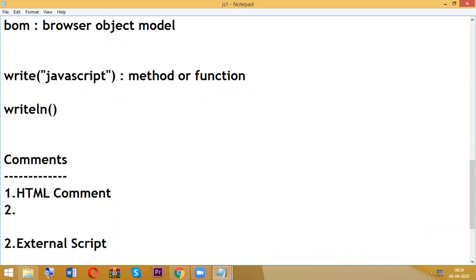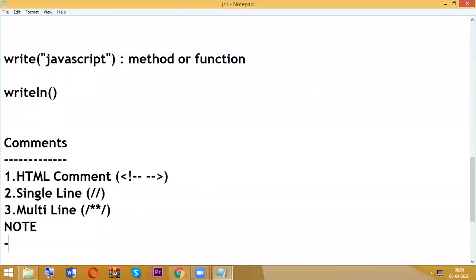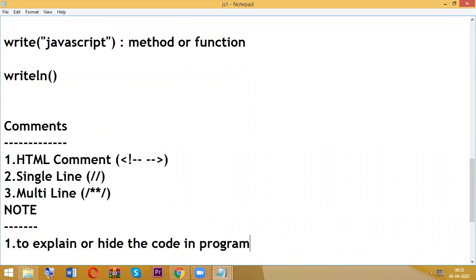Generally in C language we are having single line and multi-line comment, but here we are having HTML comment also. So what is the purpose regarding comments? To explain or hide the code in the program itself.